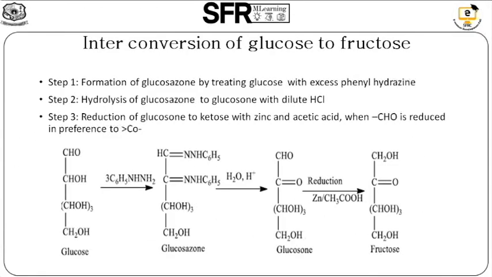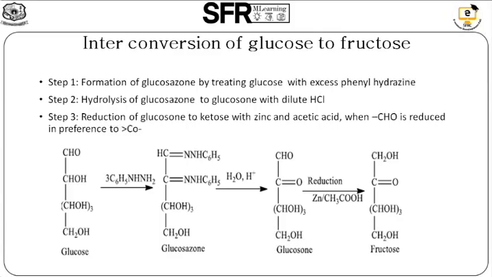The next topic is interconversion of glucose to fructose. Up to now we have discussed the introduction part of the carbohydrates and the types. Next we are moving to the next topic, that is interconversion of glucose to fructose. This reaction occurs in 3 steps. First step, formation of glucosone by treating glucose with excess phenylhydrazine. See the reaction. The glucose is treated with excess phenylhydrazine, it forms glucosone. That is the first step.